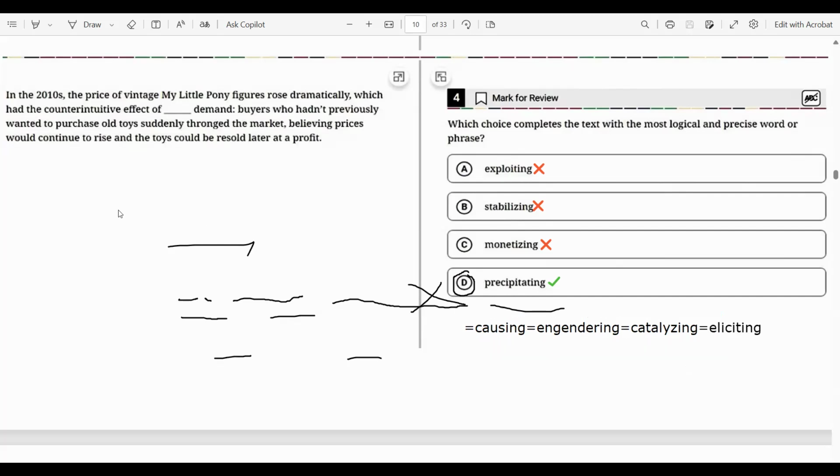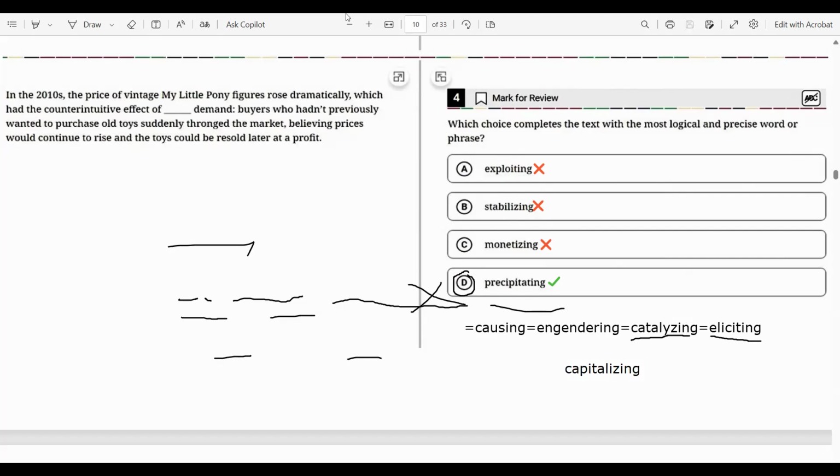And from this, in one of the past exams, catalyzing was correct because catalyzing means to bring about some particular situation, or to give rise to a particular situation. It was the correct option, but later on when the answer was eliciting, there was another option, capitalizing. Most students thought capitalizing and catalyzing are the same thing and chose capitalize, but capitalize means emphasize. Capitalize is to make uppercase in your writing, or it also means to emphasize a particular thing.